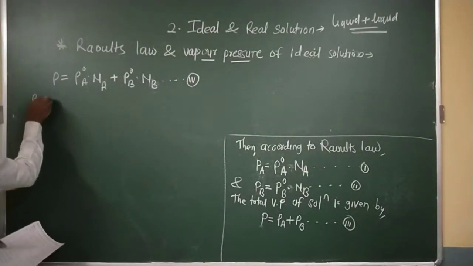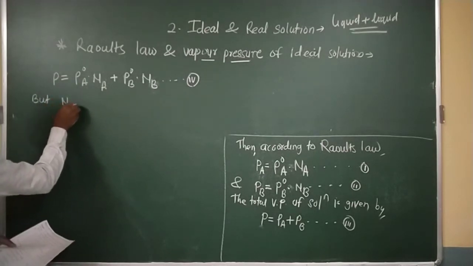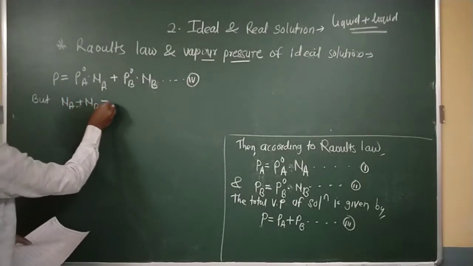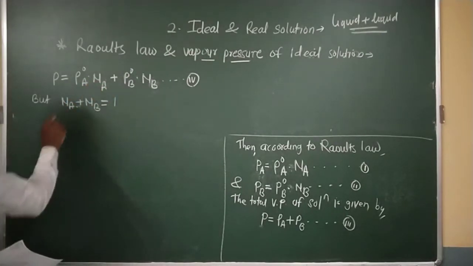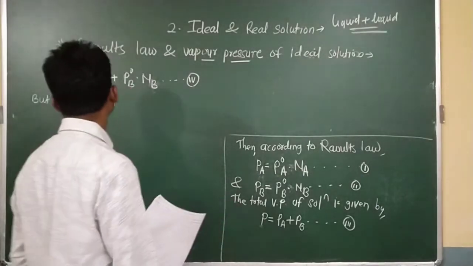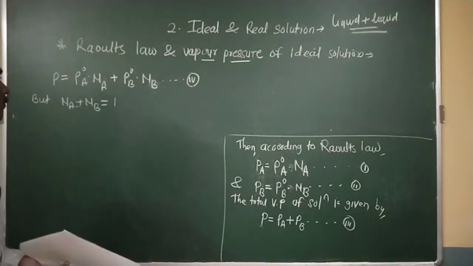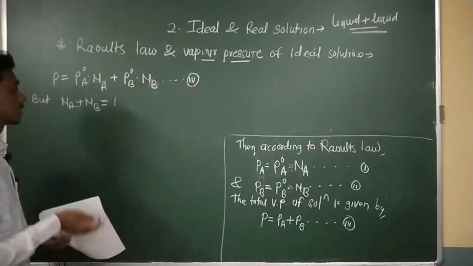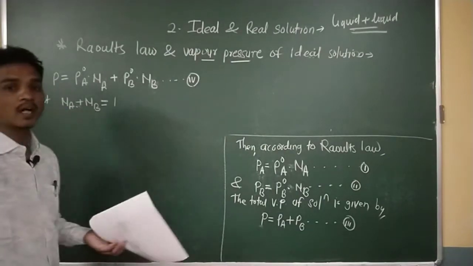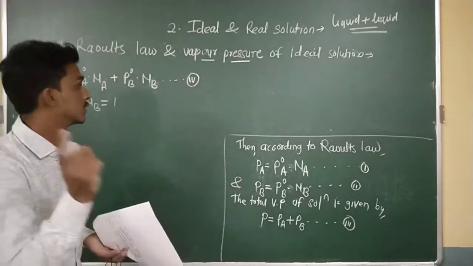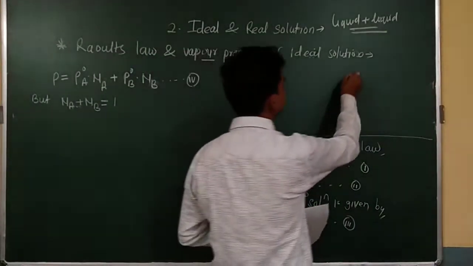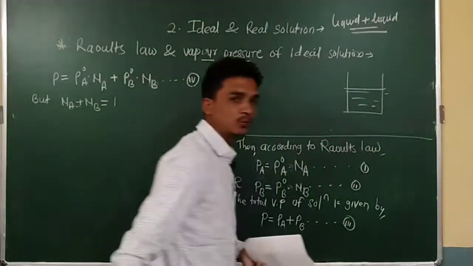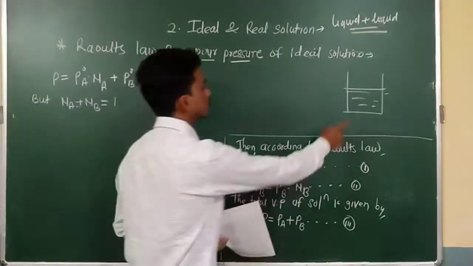But when XA plus XB is equal to 1, the mole fractions of A and B are constant. Constant means that liquid A and liquid B are mixed with each other completely, and only a single phase will be observed in the beaker. There are no two layers. That solution we can call an ideal solution, and the activity of this solution is 1.